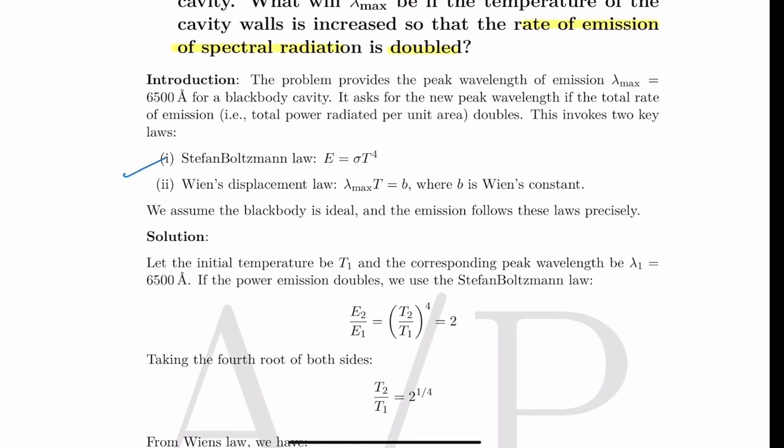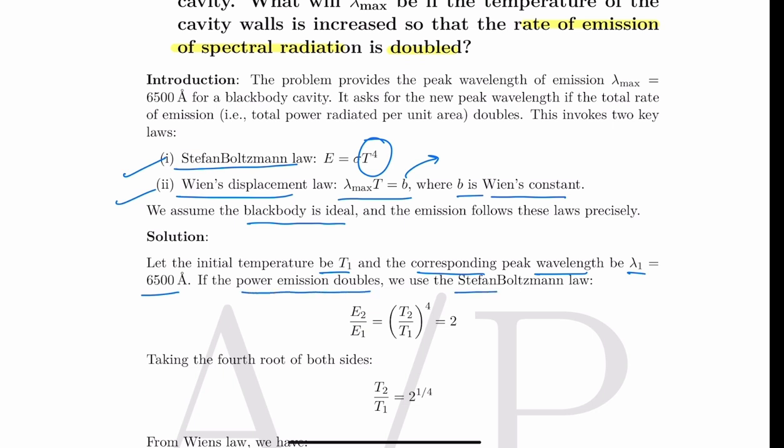To solve this question we need two laws. The first one is Stefan-Boltzmann law and the second one is Wien's displacement law. Stefan-Boltzmann law says that the rate of emission of spectral radiation is proportional to the fourth power of temperature, and Wien's displacement law says that lambda max times T is a constant b, which is called Wien's constant. So we are assuming that the black body is ideal, that is, whatever is being absorbed is being emitted. Let the initial temperature be T1 and the corresponding peak wavelength be lambda 1, which is 6500 angstrom.